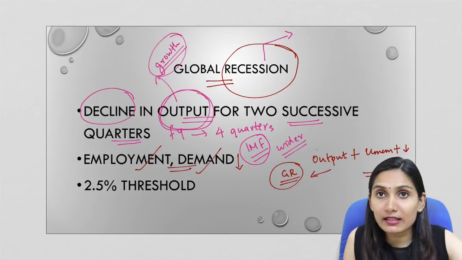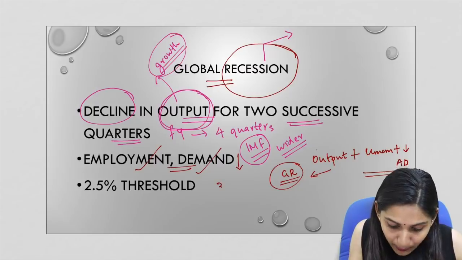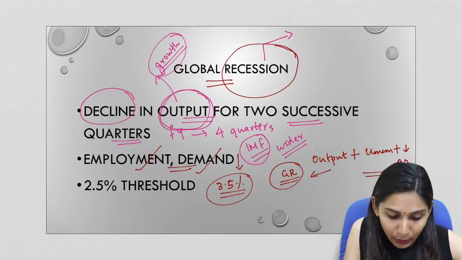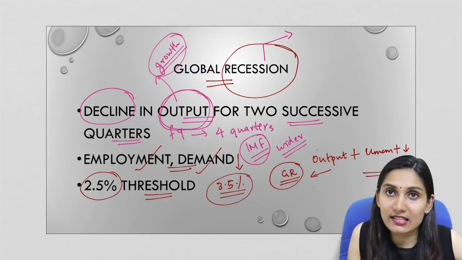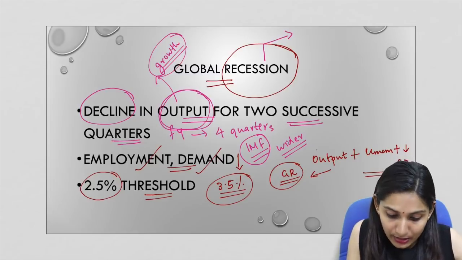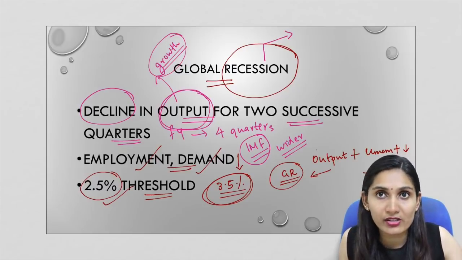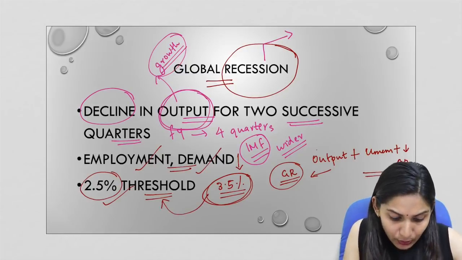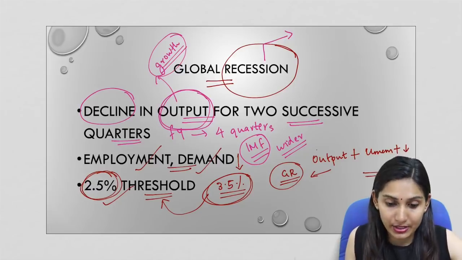And there has also been a threshold set for this. The long-term global growth average is 3.5%. So this is the long-term average. And if the growth average goes below the 2.5 threshold, or below 2.5%, it is considered as a global recession. So the threshold is kept as 2.5%, whereas the long-term growth average is 3.5%. So if the growth rate goes below this 2.5 threshold, it is considered as a global recession.